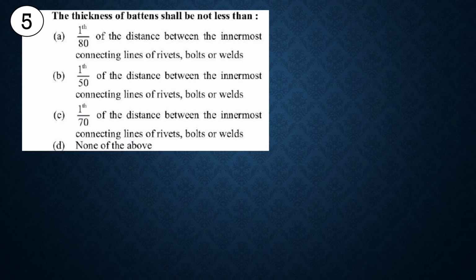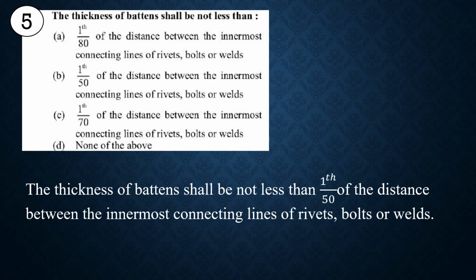Then next question, the thickness of battens shall not be less than 1/50 of the distance between the innermost connecting lines of rivets, bolts or welds. Here option B is correct, and this is an important question. So the thickness of battens shall not be less than 1/50th of the distance between the innermost connecting lines of rivets, bolts or welds.